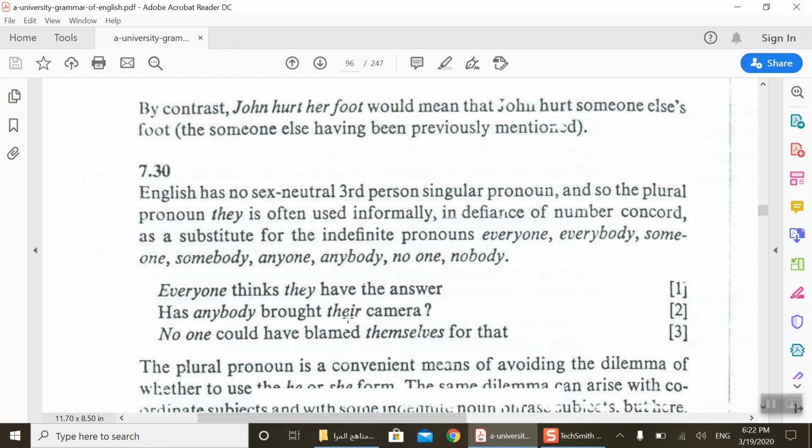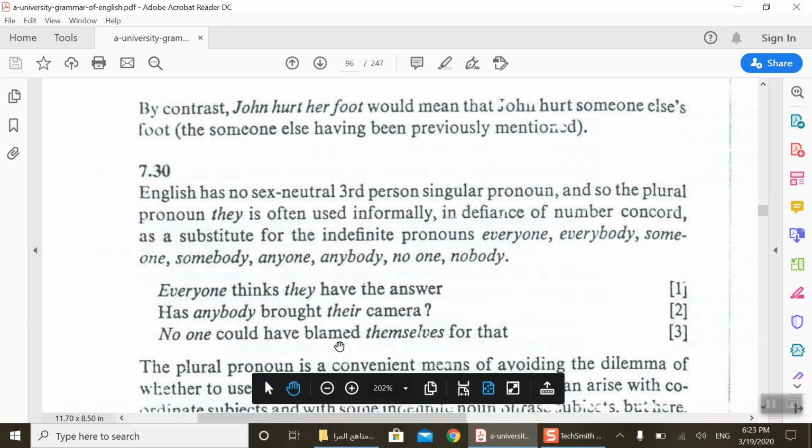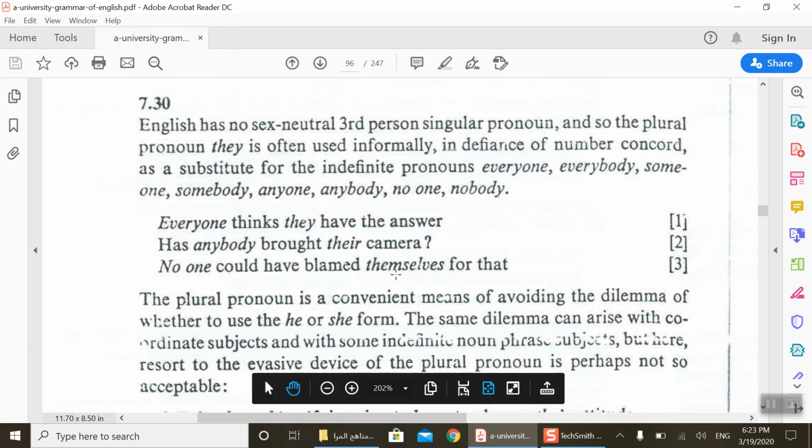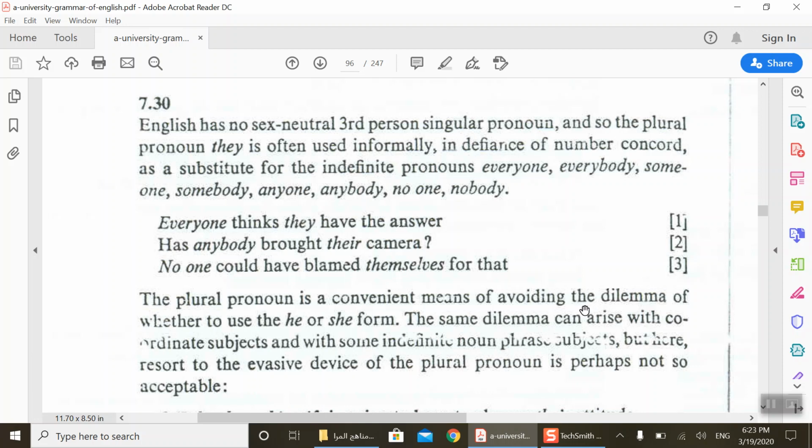Or you can say has anybody brought her camera? You see? So you can say, has anybody brought their camera instead? No one could have blamed themselves for that. Themselves. The plural pronoun is a convenient means of avoiding the dilemma of whether to use he or she.